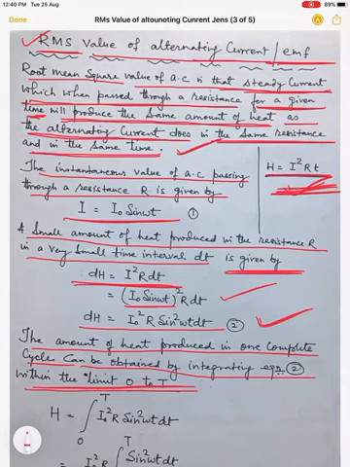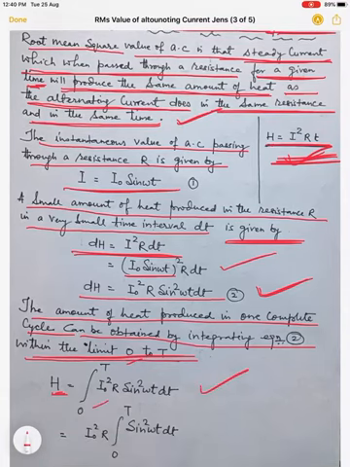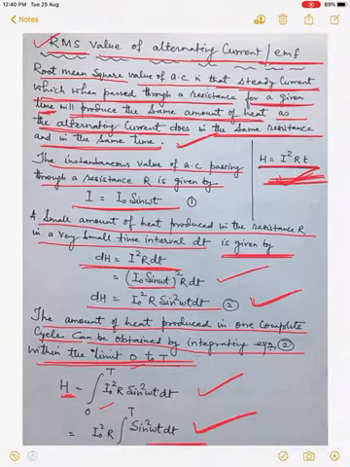So then the dH will become H, and this is I naught square R sin square omega t dt, integration from 0 to T. Now this I naught square R is outside the integration. So I naught square R, and the integration is of sin square omega t dt from 0 to T. So we have to solve this integration only to get the final result. Now proceed further.